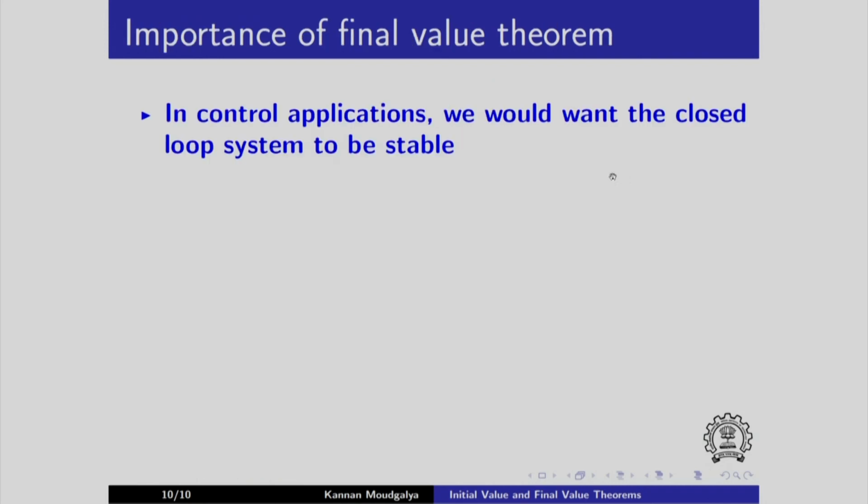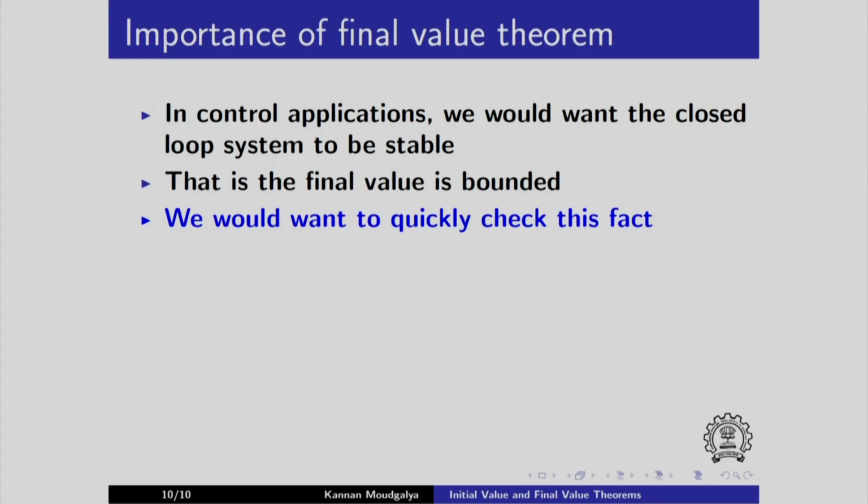Final value theorem is extremely important. In control applications, we would want the closed loop system to be stable. That is, we would want, let us say, the output of the system to be bounded as t goes to infinity or the sampling instant n goes to infinity. We would want to quickly check this fact.